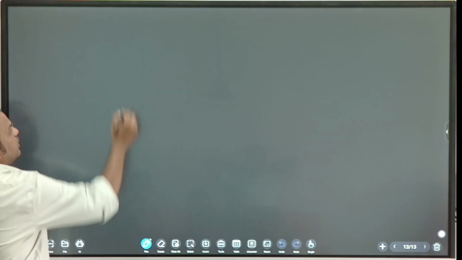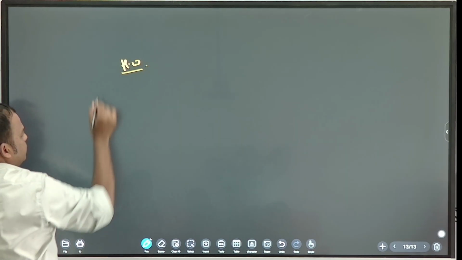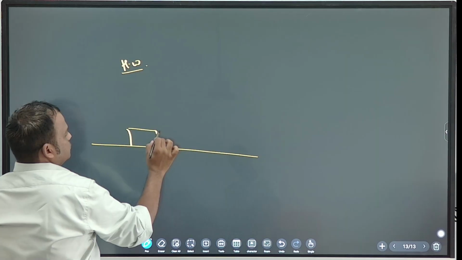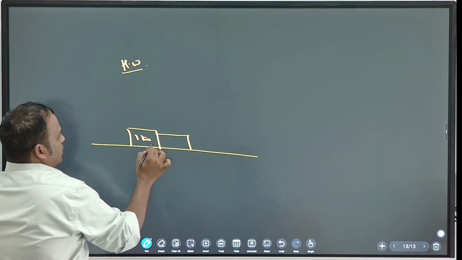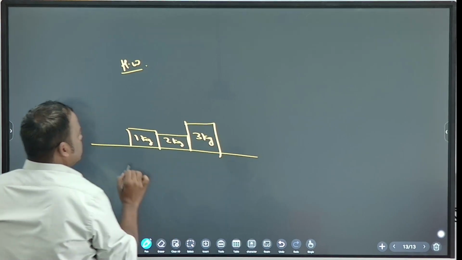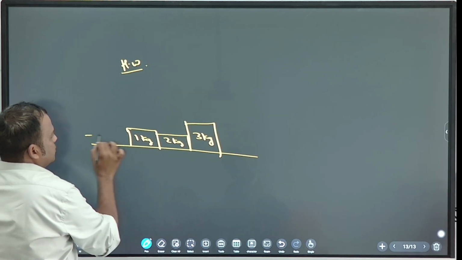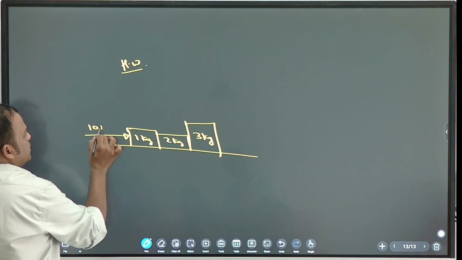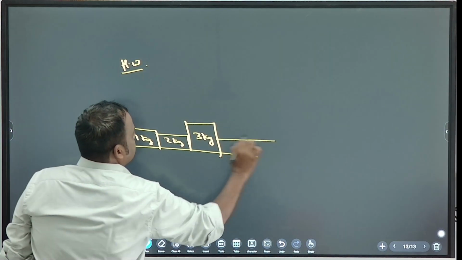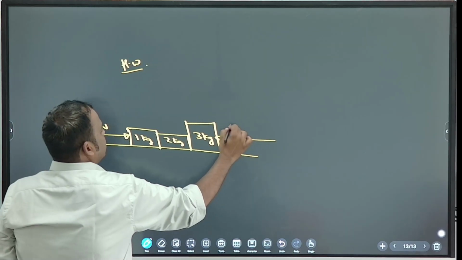So some homework you can write. 1 kg, 2 kg, 3 kg. Here you are exerting 10 Newton, and here you are pushing it with 20 Newton.